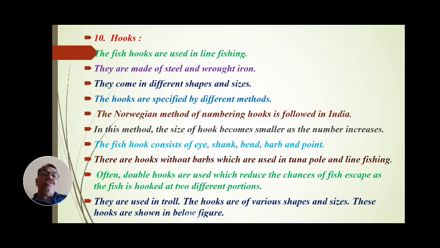Fish hooks consist of the eye, shank, bend, barb and point. There are hooks without barbs, which are used in tuna pole and line fishing. Often double hooks are used, which reduce the chances of the fish escaping as the fish is hooked at two different portions. They are used in trolling.